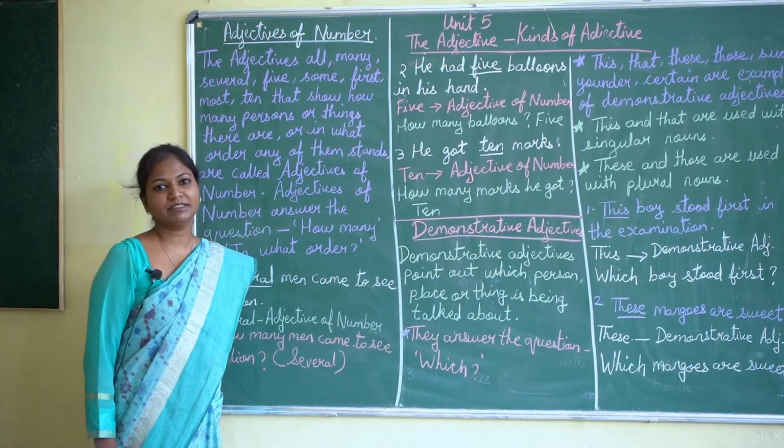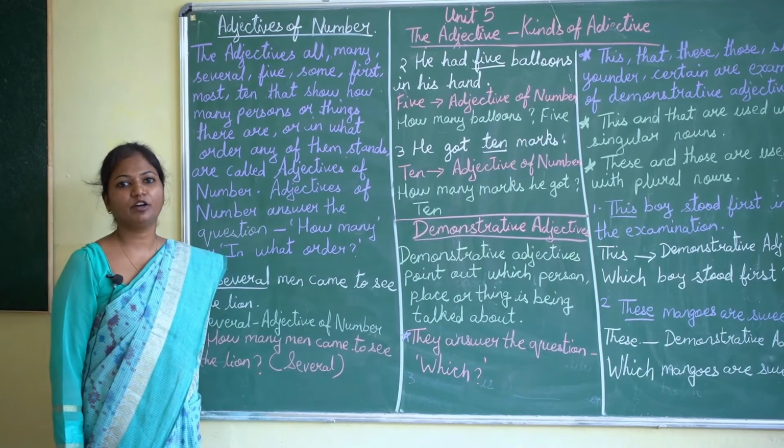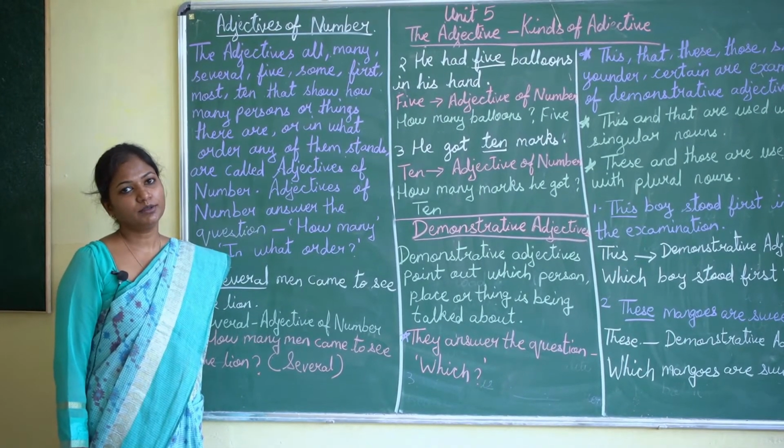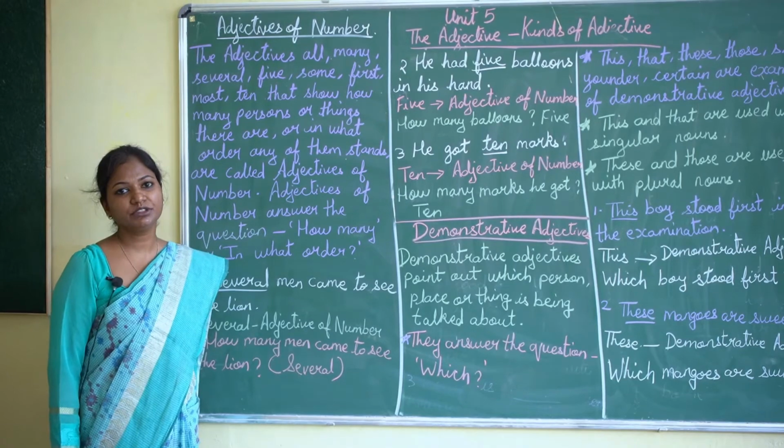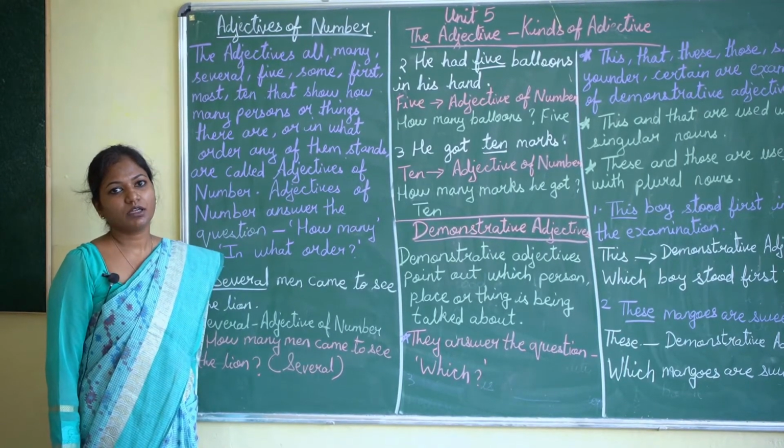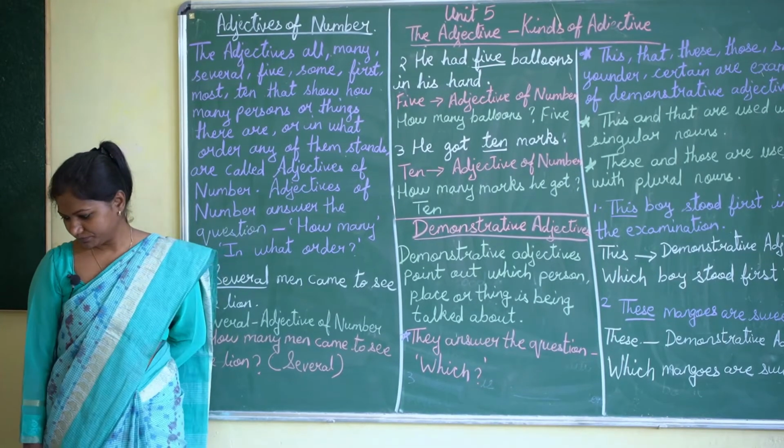Adjective of numbers tell us about the number of nouns or pronouns. They are used with countable nouns.